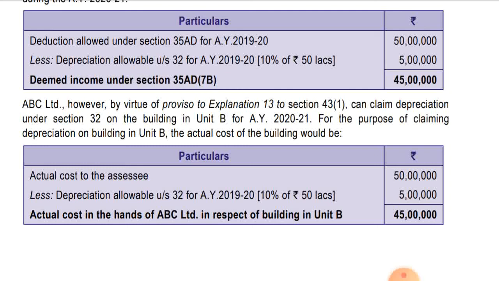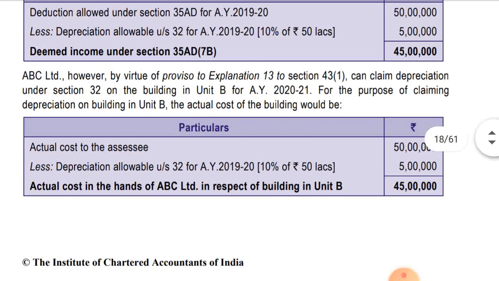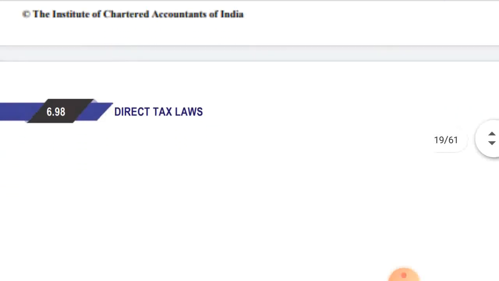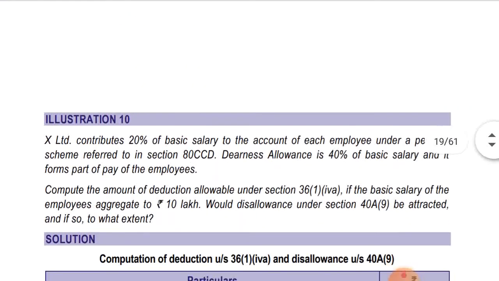So the actual cost in the hands of Unit B in respect of a building which was transferred by Unit A to Unit B will be 45 lakhs, and accordingly depreciation will be calculated on this, 10% on this, and accordingly we'll move further. Now that's it with illustration number 9.